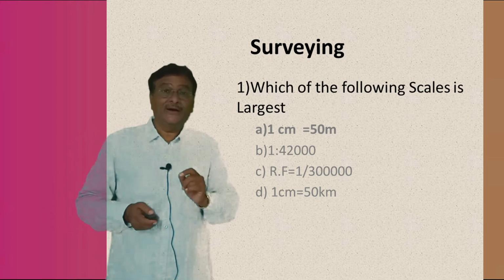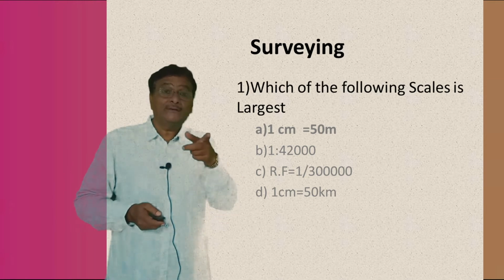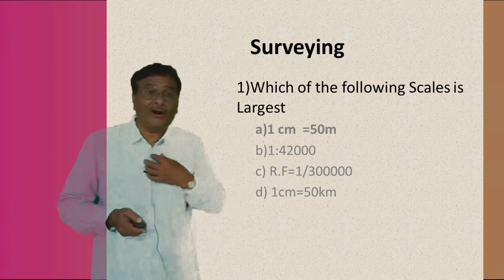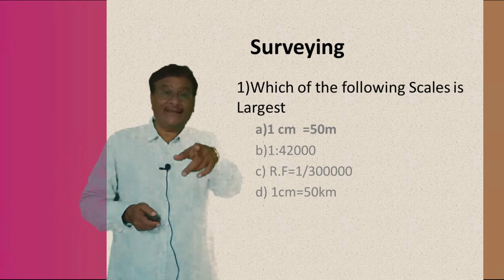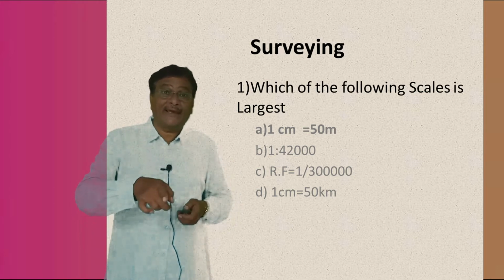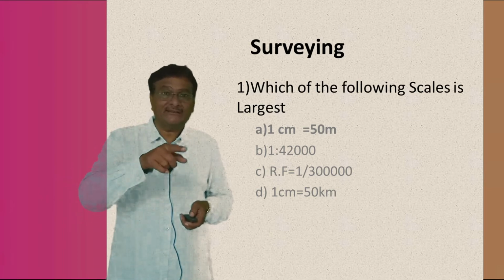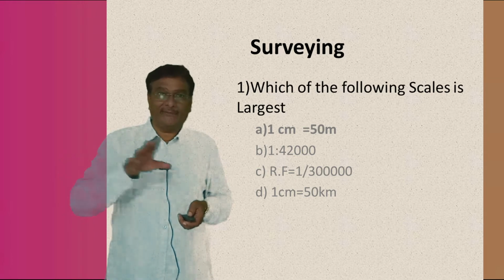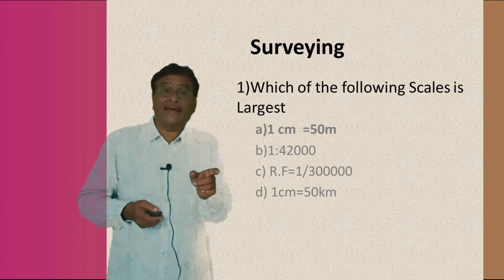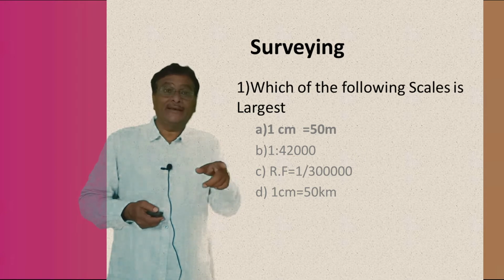So just now I told you how exactly. Take an example of any particular line. The bearing of the line AB is 30 degrees. I want to know what the back bearing of the line AB is. Using the formula, the back bearing of the line AB equals the fore bearing plus or minus 180 degrees. The fore bearing of the line AB is 30 degrees. Use the plus sign if the fore bearing is less than 180 degrees, and use the minus sign if the fore bearing is more than 180 degrees.